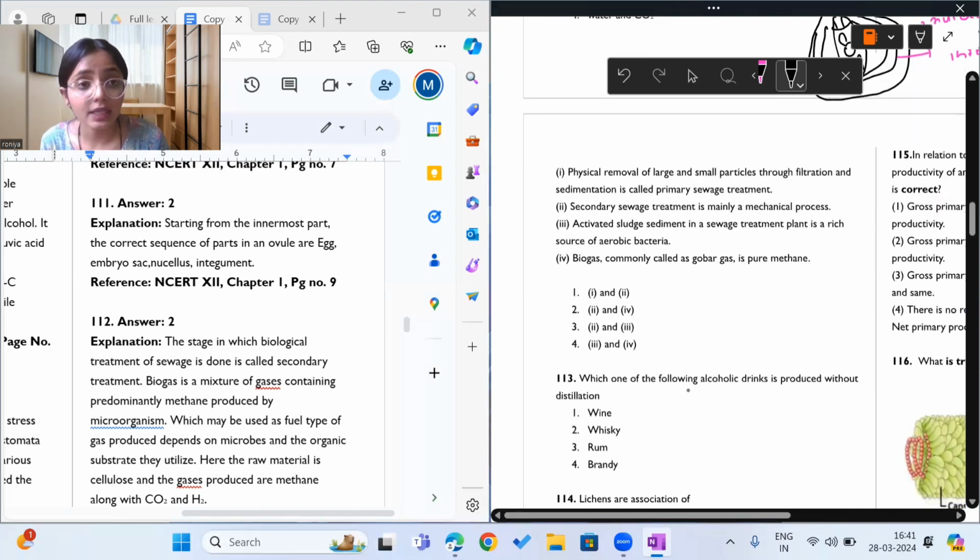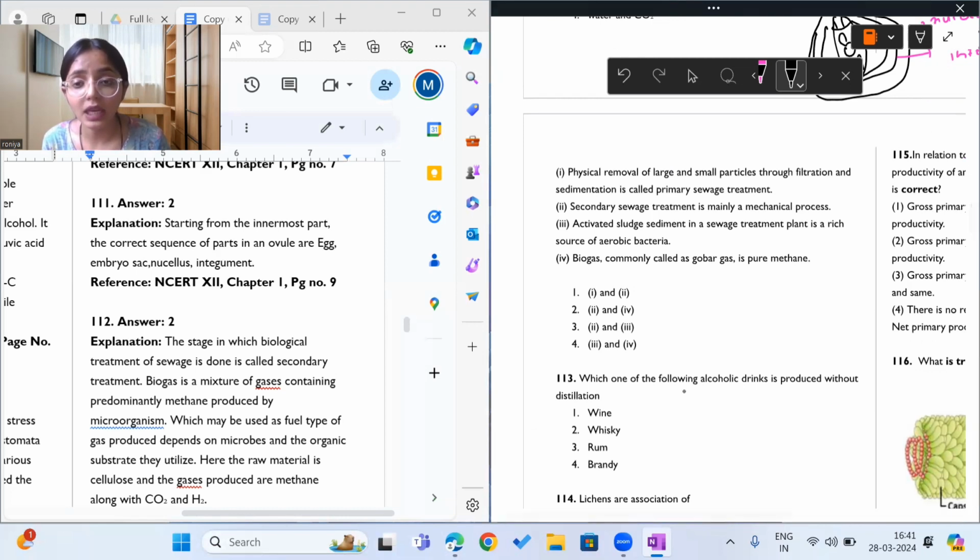Okay. What is the second statement saying? It says secondary sewage treatment is mainly a mechanical process. So it is not mainly a mechanical process. It is wrong. It is mainly a biological process.